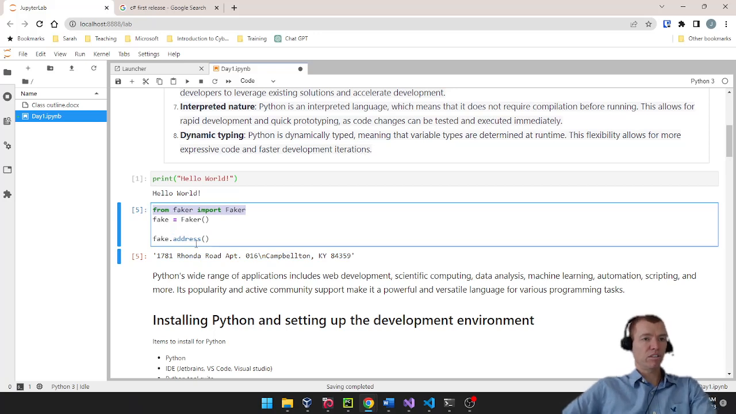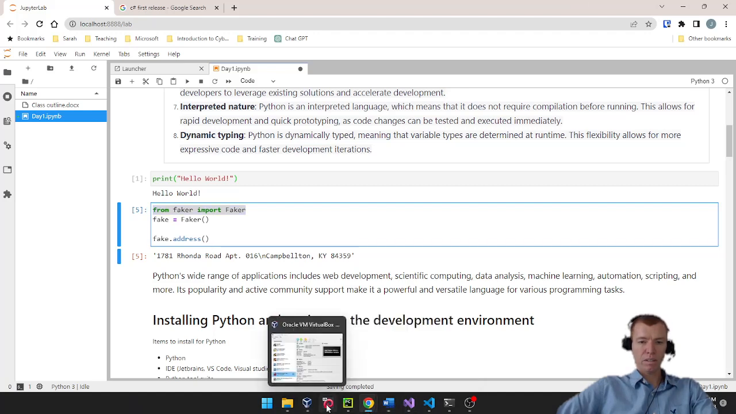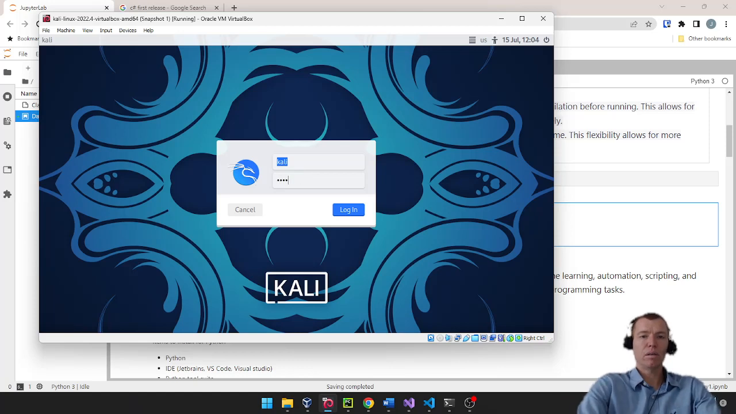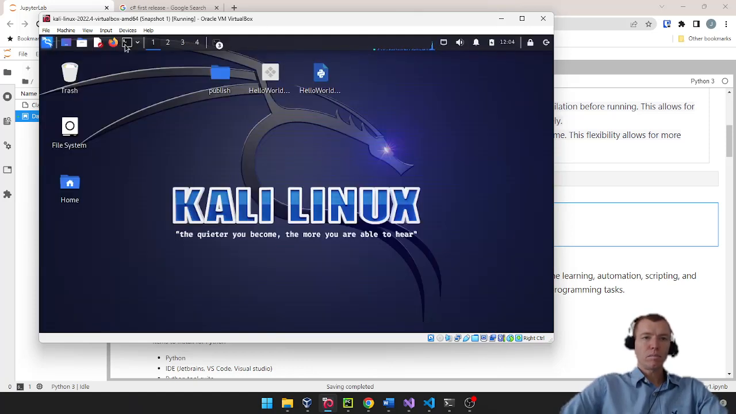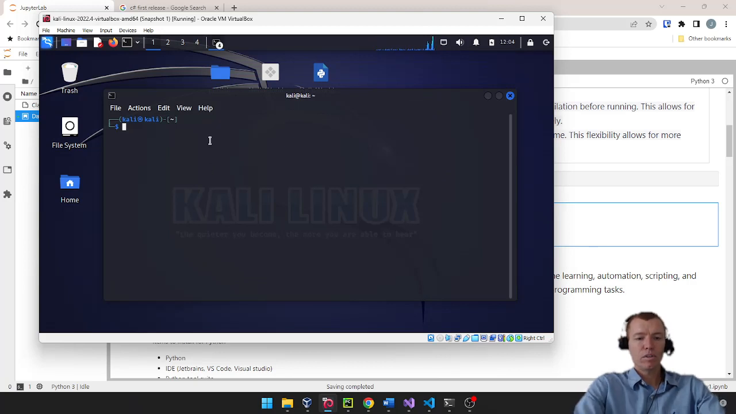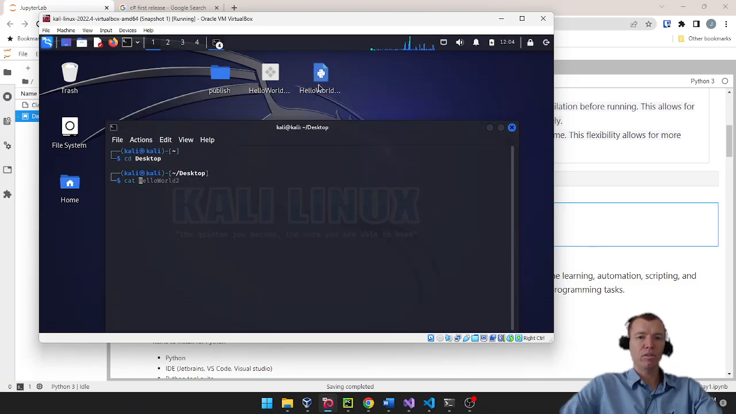We saw C++ converts it all to the machine code up front. In fact, if I look at the code, where is my Linux? There it is. Log back in. Let's go to the desktop. And let's cat out. Cat is a command that lets us see the contents of a file. So let's look up Hello World 3. And you can see it tells us what's in that file, the instructions.